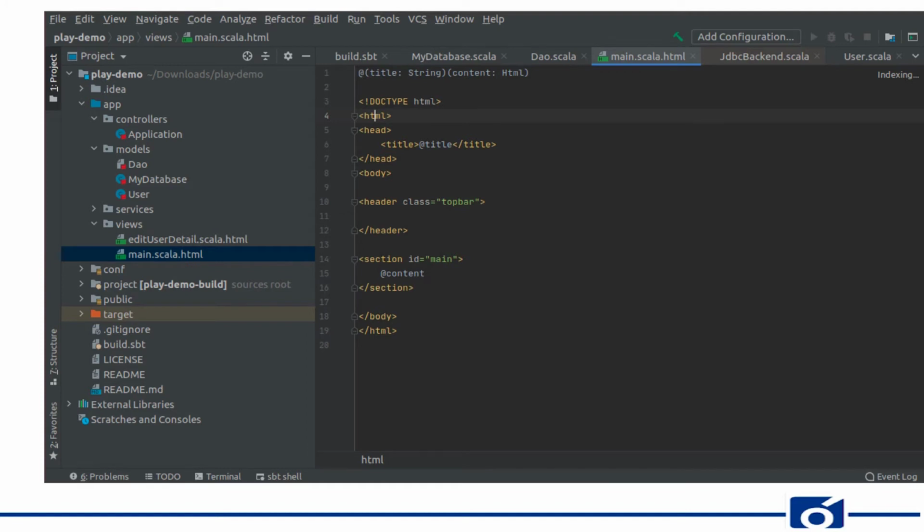After getting data from the model layer, the controller applies these templates, and once the templates are applied, the data gets displayed on the web browser. So basically, views are just for the user perspective, to display a user interface. This is how views are created in the Play framework.